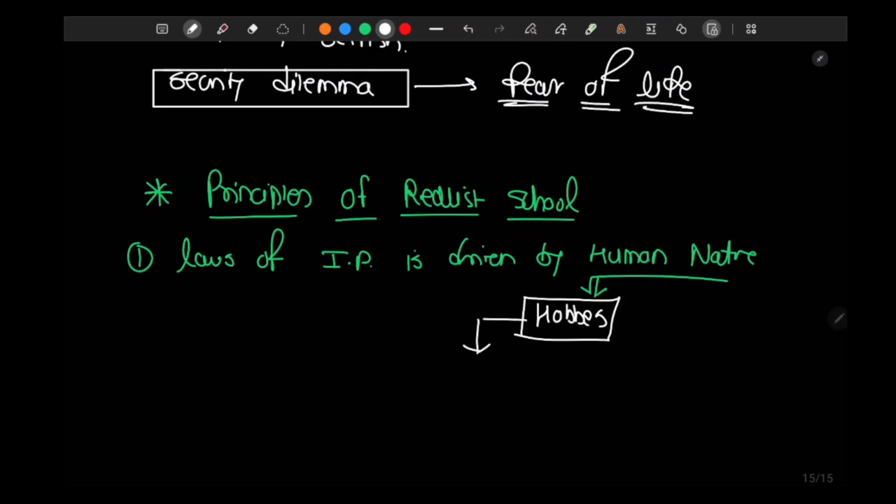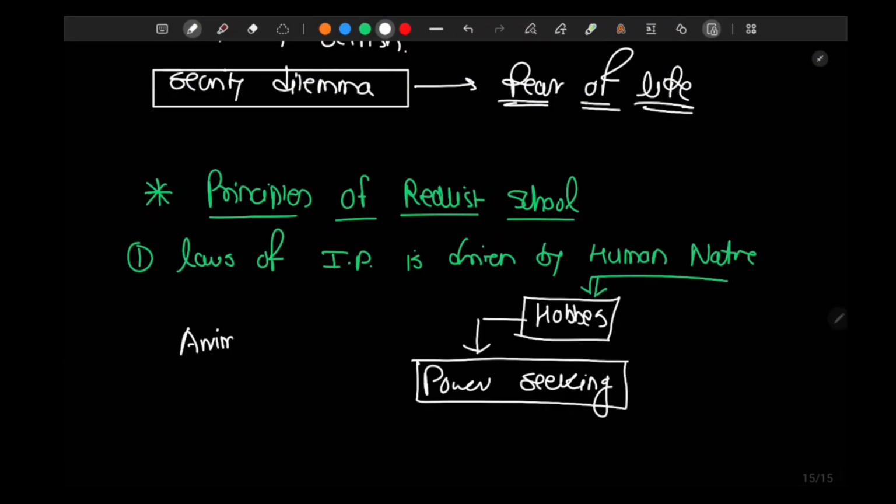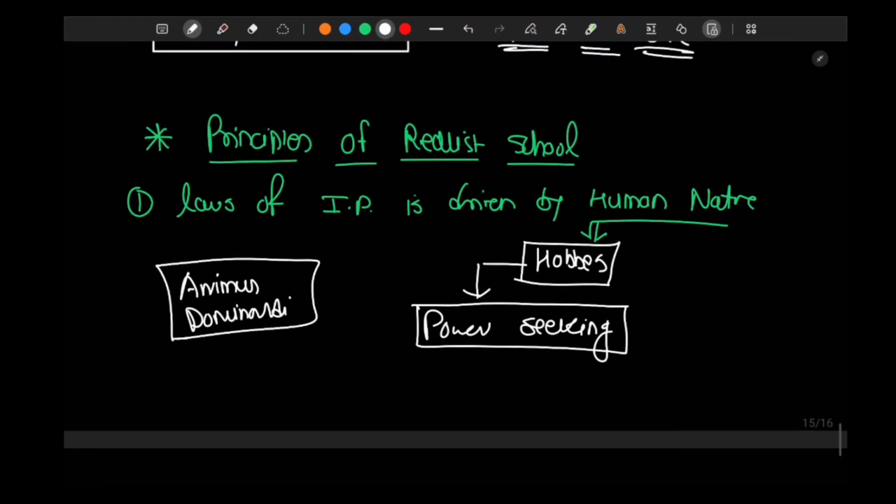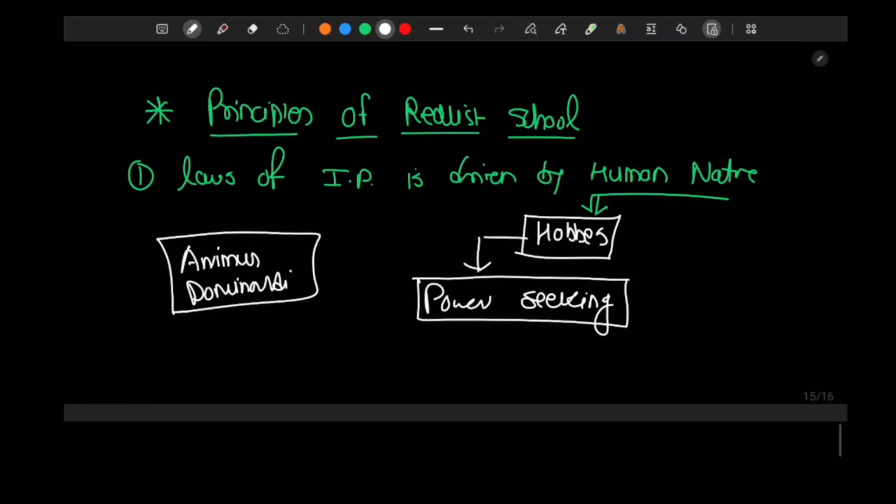And what kind of animal does Hobbes say man is? Man is a power-seeking animal, right? Man is animus dominandi, right? A man wants to dominate others. In a similar way, states also want power. States also want to dominate, right?